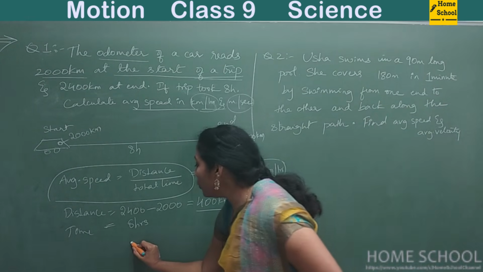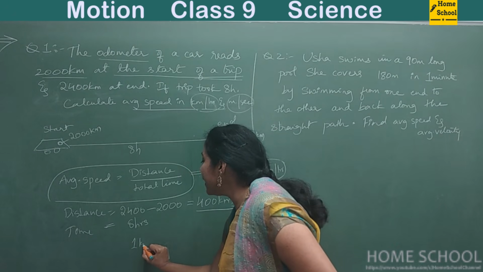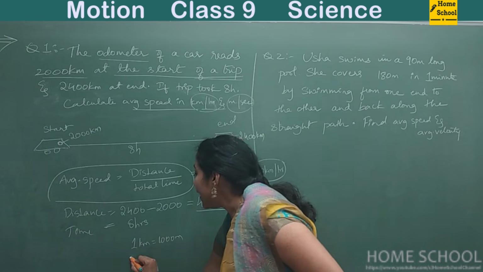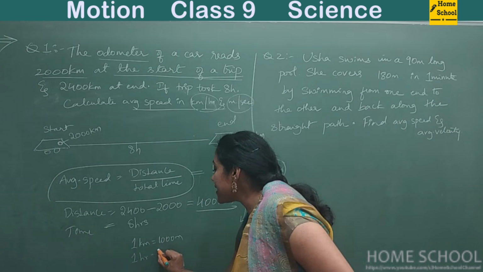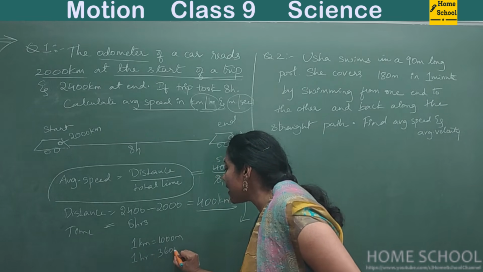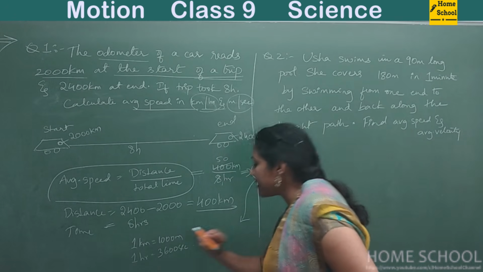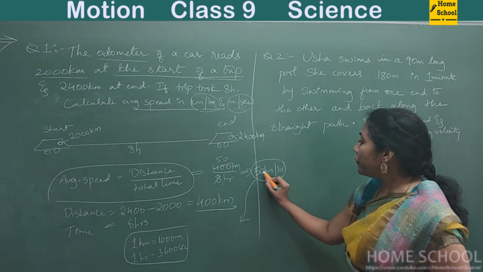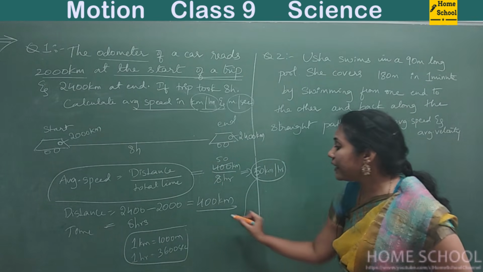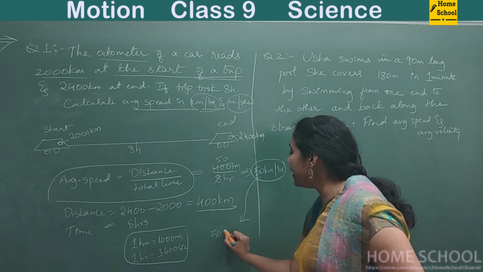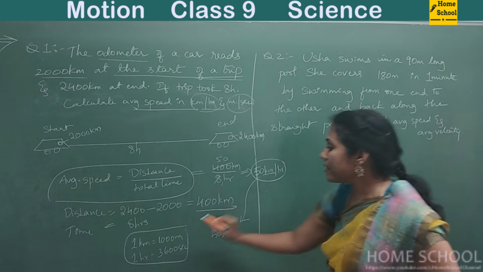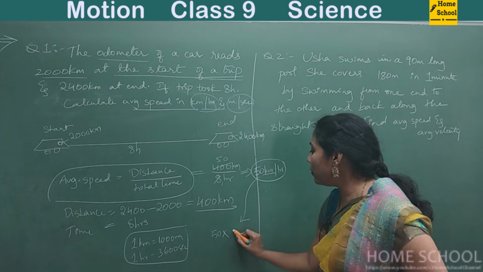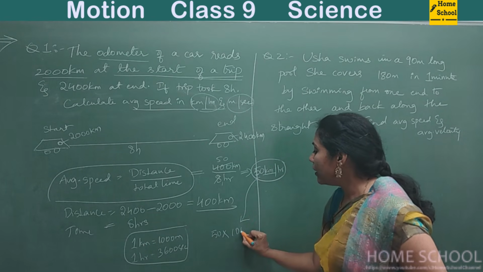We all know 1 kilometer is equal to 1000 meter, right? And 1 hour has how many seconds? 3600 seconds. This is what you must know, right? So 50 kilometers, convert it into meters: 1 kilometer is 1000 meters, so 50 kilometers is 50 into 1000.